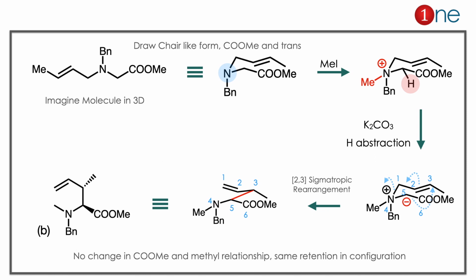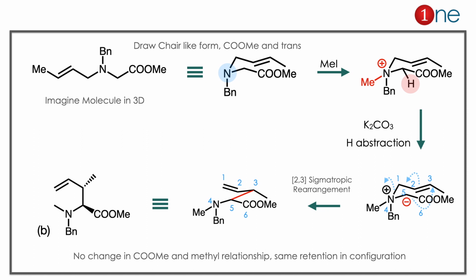So the negative charge attacks, and you have the rearrangement. So you have a 2,3 sigmatropic rearrangement. The carbon skeleton completely changed. You have 3,5 bond formation. Again the methyl and COMe are trans to each other. So if you redraw nicely, the answer is B. Here there is no change in COMe or methyl, so the same retention of configuration from reactant to product.